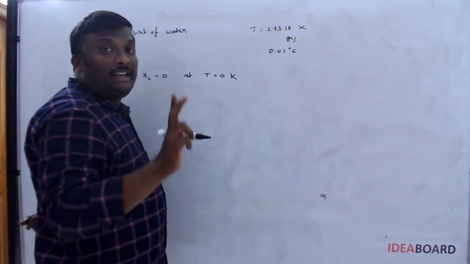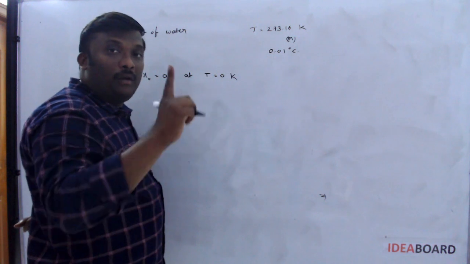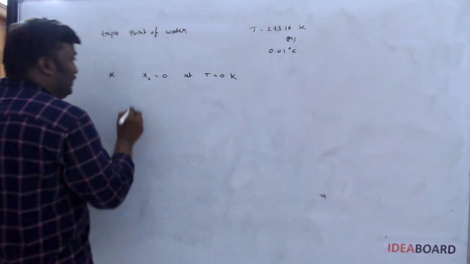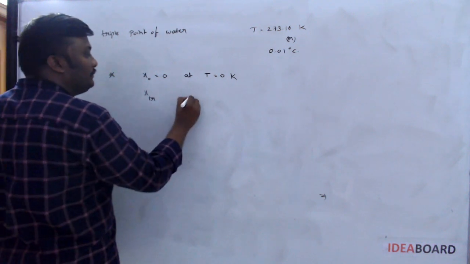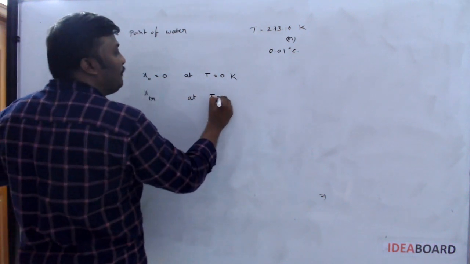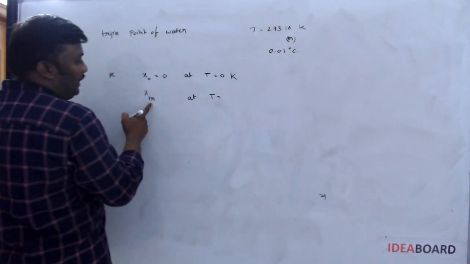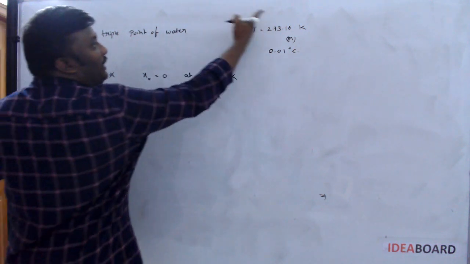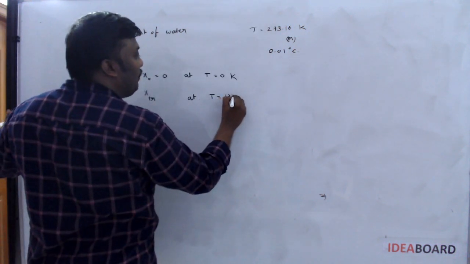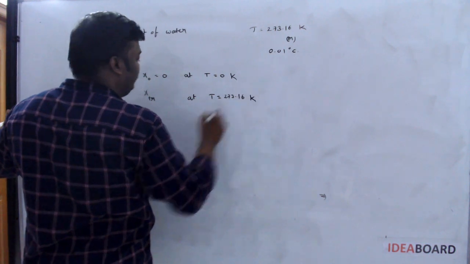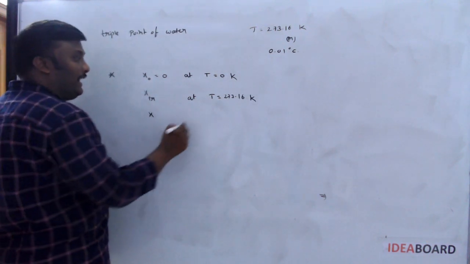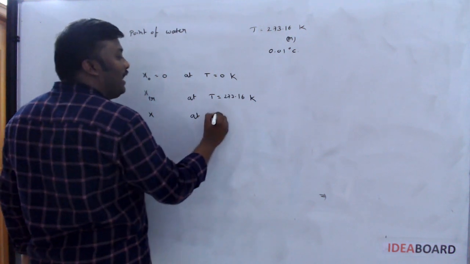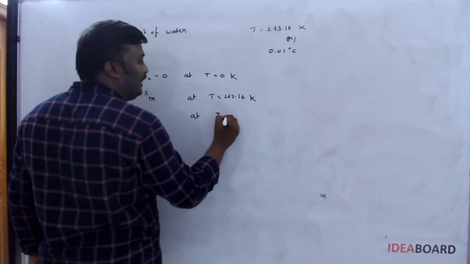Now, I said I don't have two fixed points; I have only one reference point. That's why I took xtr at the triple point temperature TR. The triple point temperature was 273.16 Kelvin. And again they give a certain value of x at unknown temperature T.